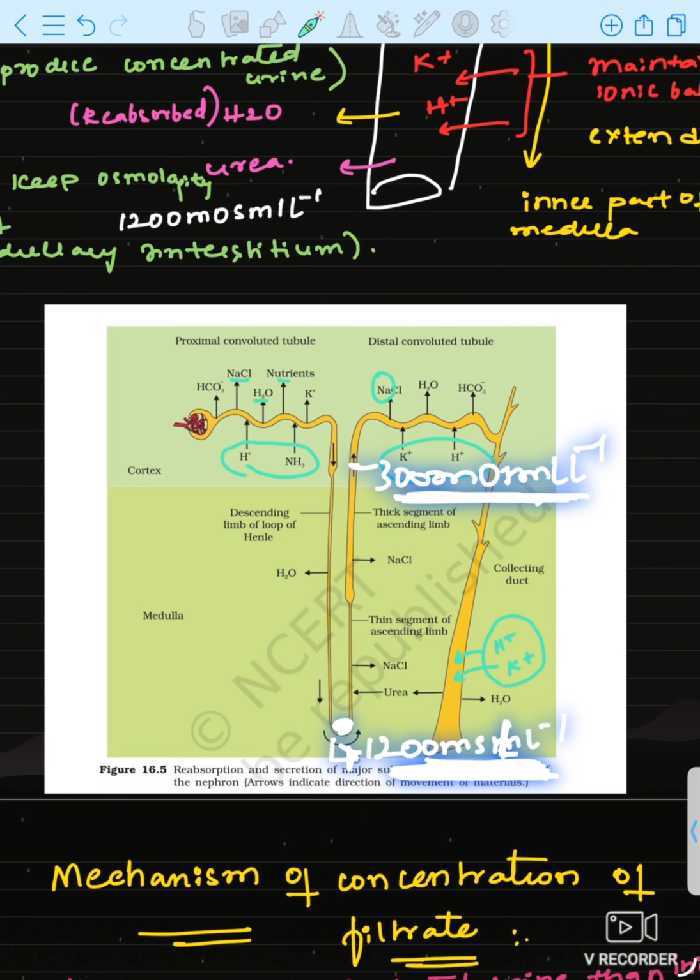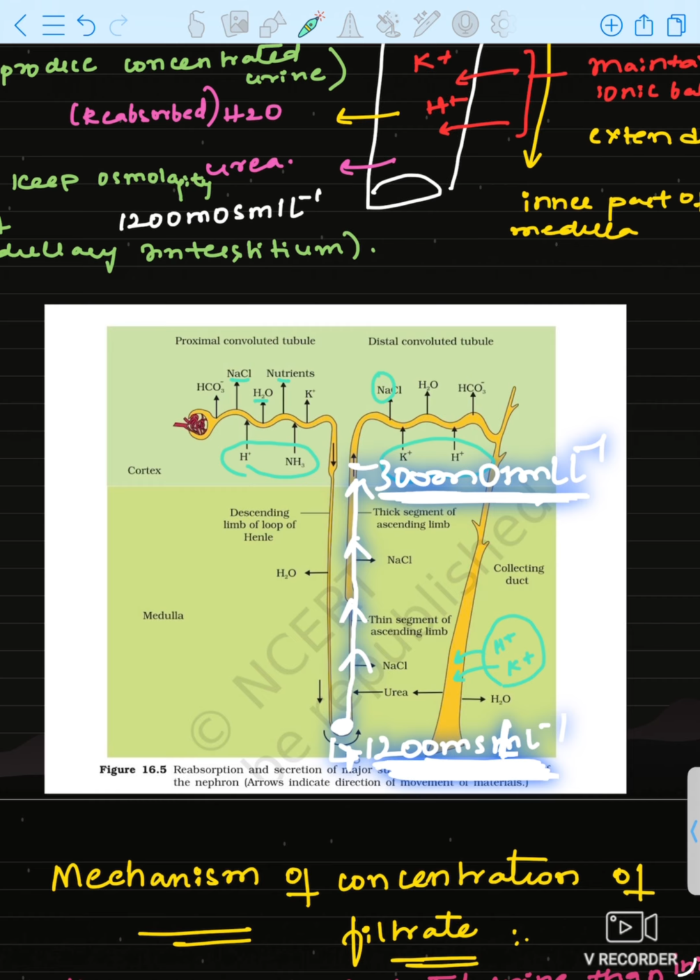But it is going upward in the ascending limb of loop of Henle. Now the concentration of the filtrate should be 300 milliosmol per liter.